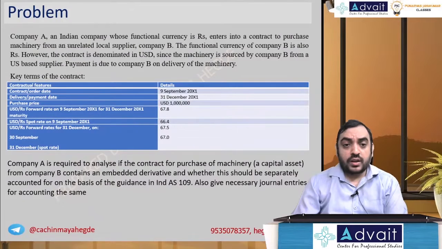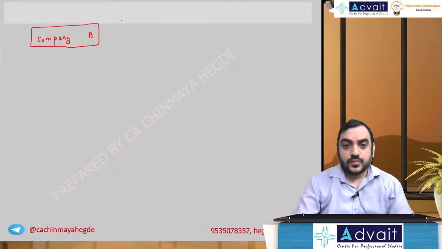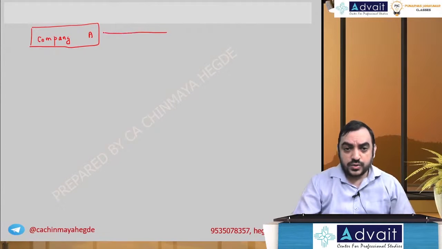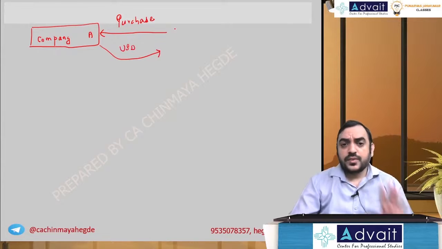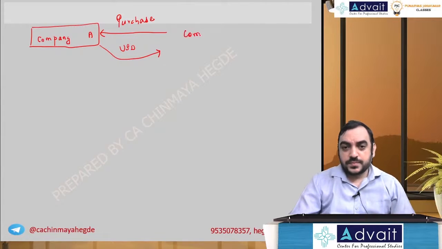They have entered into contract to purchase machinery, and they are going to give US dollars, with whatever company be. Okay, this is the original contract, right? This is the original contract.